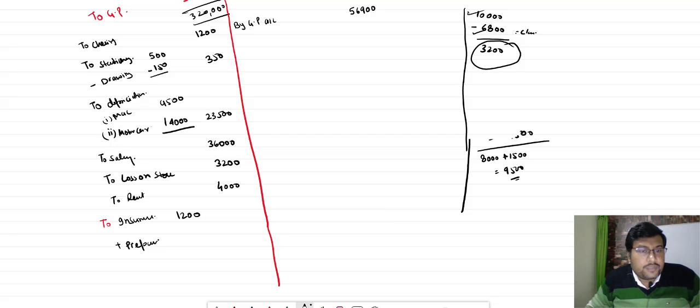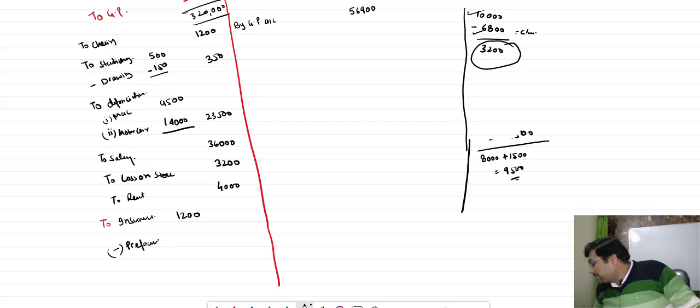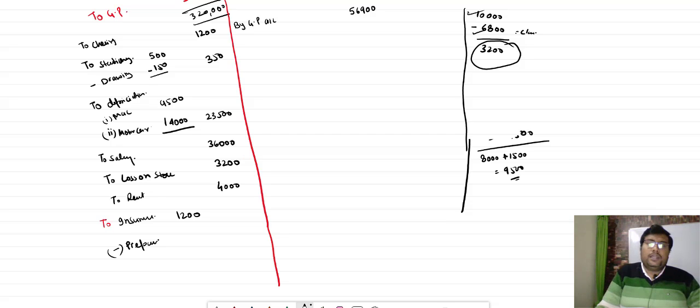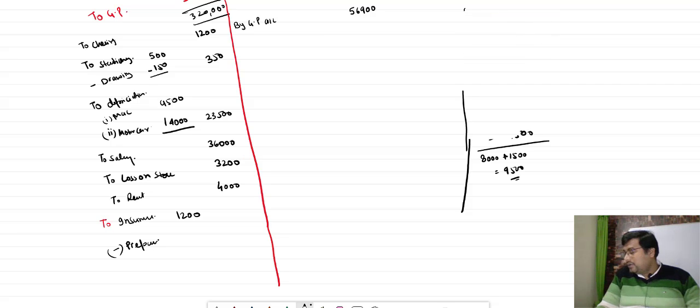How much is prepaid insurance? Prepaid insurance is what? अब देखो बच्चा, इसको ना अपने को देखना पड़ेगा, निकालना पड़ेगा. तो कैसे निकालेंगे वो जरा देखो. How can we calculate the insurance premium prepaid?